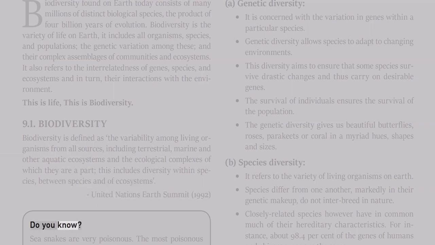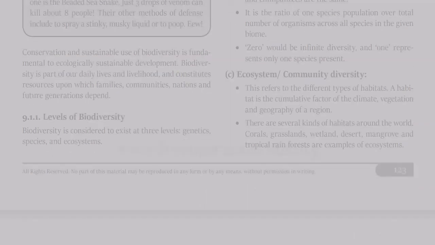Do you know? Sea snakes are very poisonous. The most poisonous one is the beaded sea snake. Just 3 drops of venom can kill about 8 people. Their other methods of defense include spraying a stinky, musky liquid or pooping.